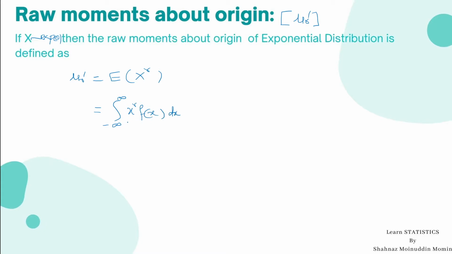Here the random variable x is a continuous exponential distribution with range from 0 to infinity, so it is integration 0 to infinity x raised to r into theta e raised to minus theta x dx. As the parameter theta is constant, take it outside the integration sign: theta integration 0 to infinity x raised to r e raised to minus theta x dx.